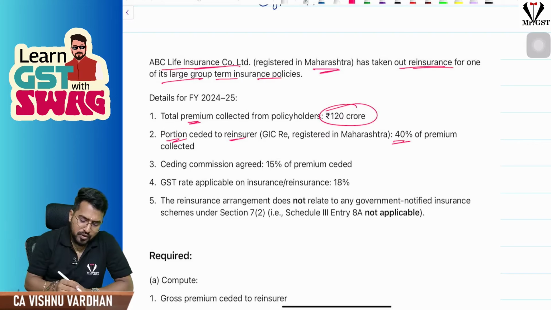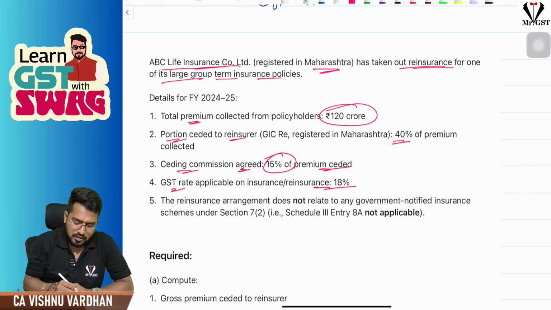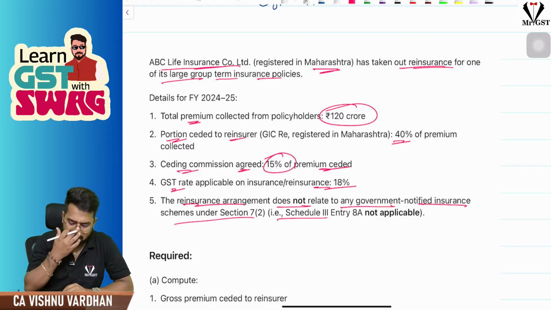Okay. Now, the ceding commission agreed is 15% of the premium ceded. The GST rate applicable is 18%. The reinsurance arrangement does not relate to any government notified reinsurance. That means it is not exempt under all that.